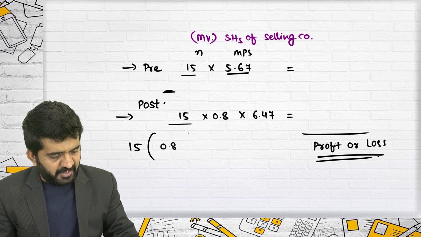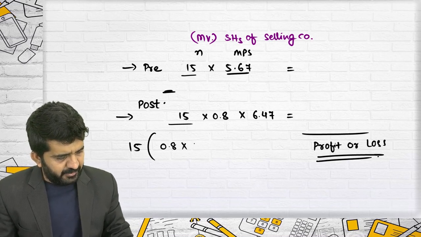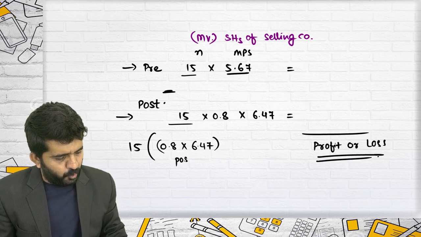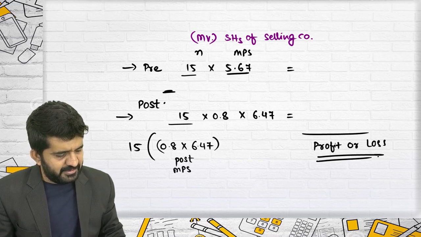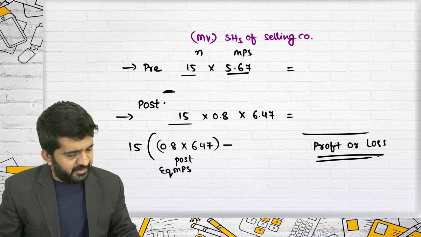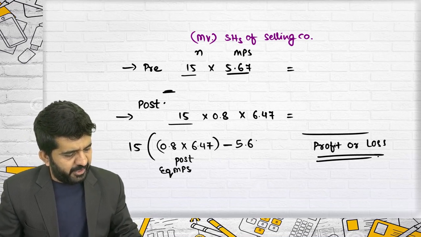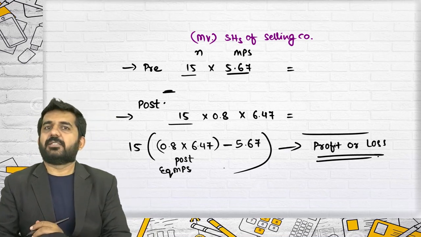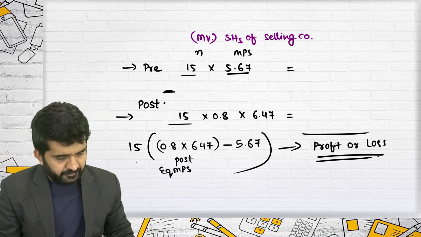0.8. See, I have taken 15 common. 0.8 multiplied by 6.47, this is their post MPS or post equivalent MPS, minus 5.67. And believe me, this will give the same answer in a shortcut manner.